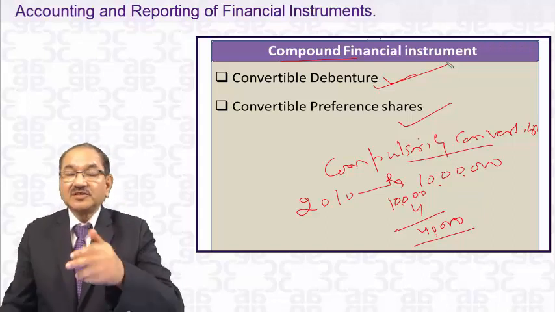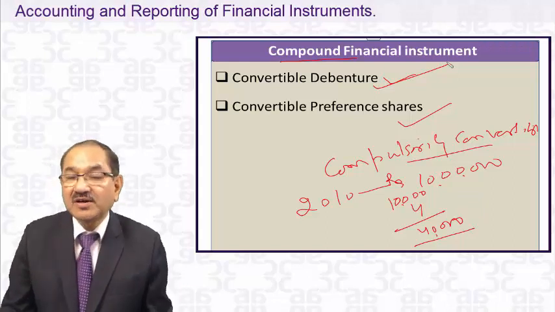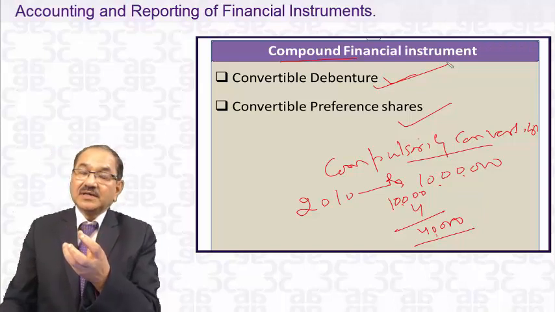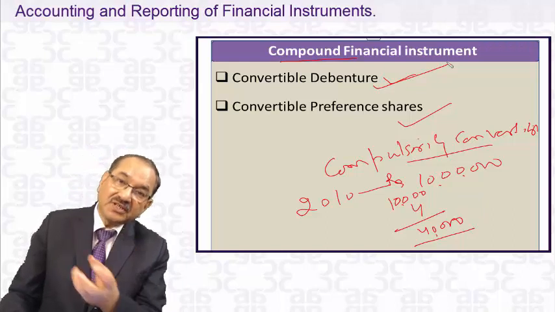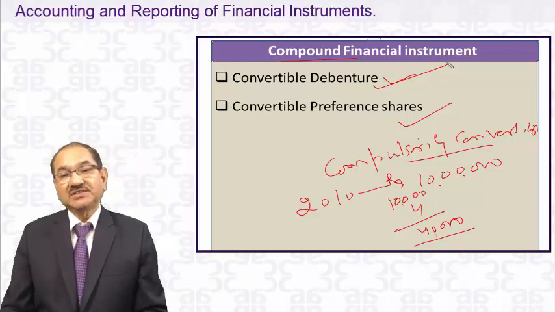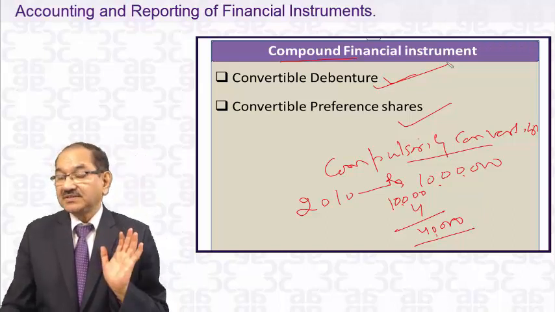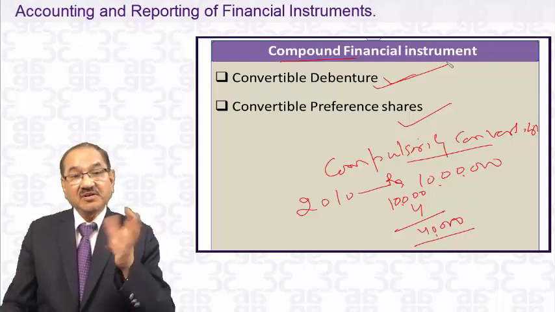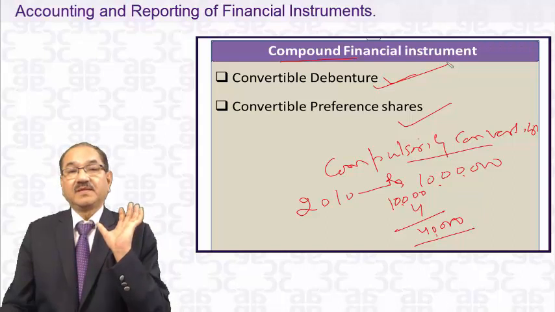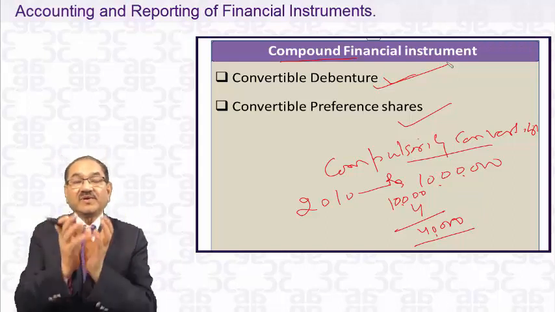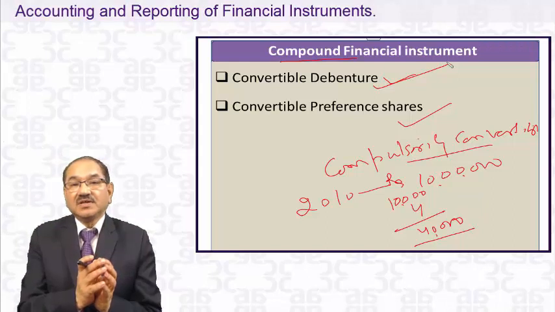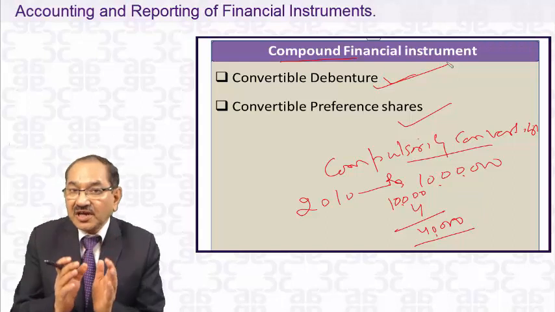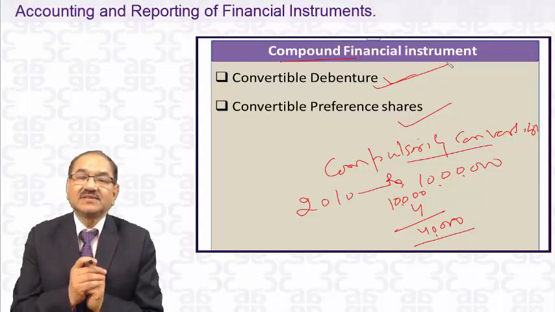But if they are not compulsory, and the option is given to the debenture holders, they are convertible at the option of the debenture holders. Then it is not fixed. It may be converted, it may not be converted. It's a compound financial instrument, which has the characteristics of liability and also the characteristics of equity.